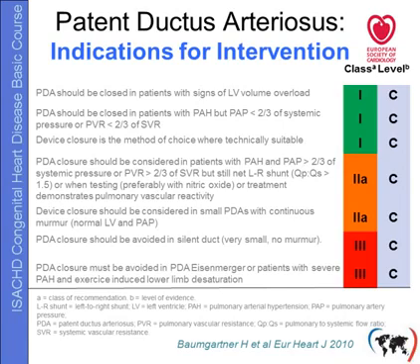Device closure should also be considered in patients with small PDAs as long as there is a continuous murmur, because the risk of intervention is so low. PDA closure should be avoided in patients with silent duct, and it definitely must be avoided in the patients with Eisenmenger.